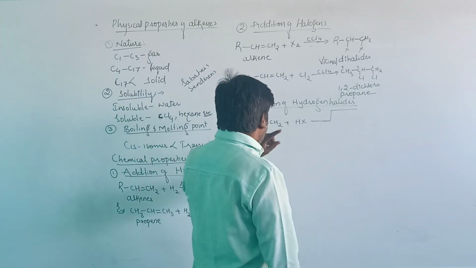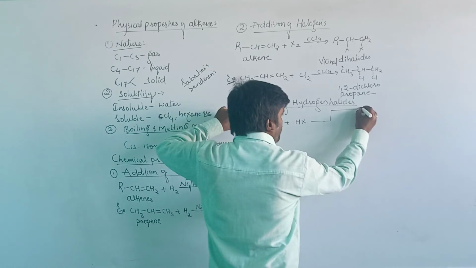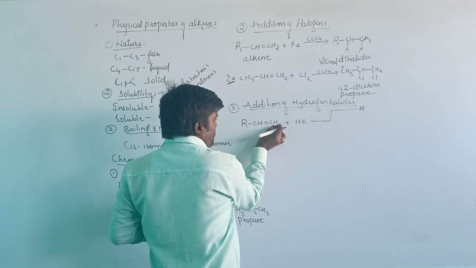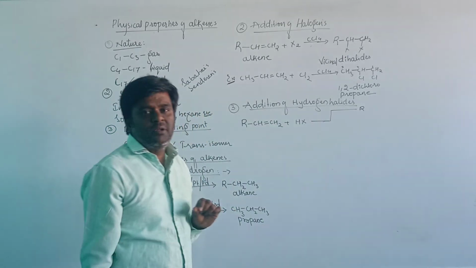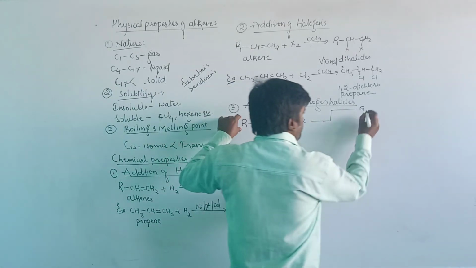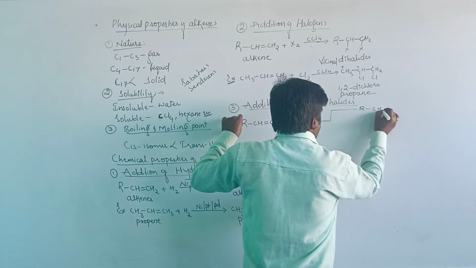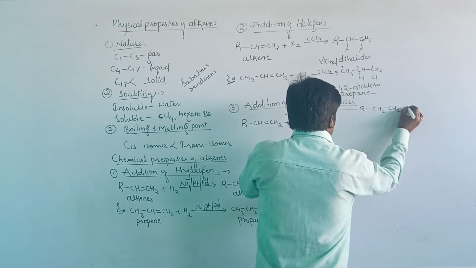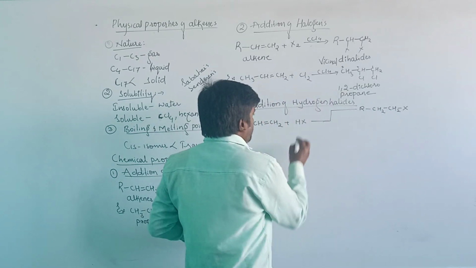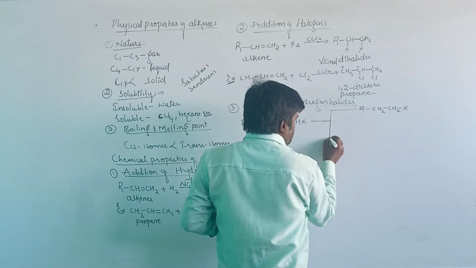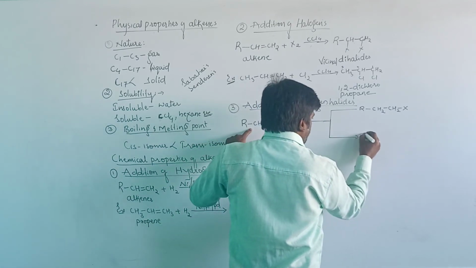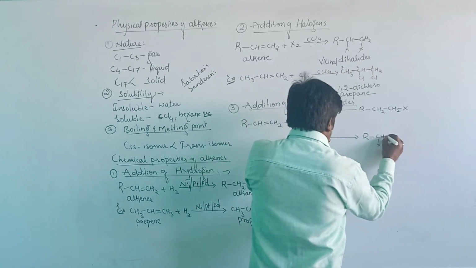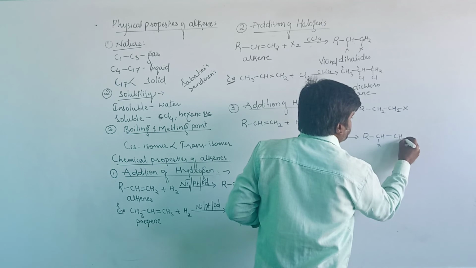Let us see the first possibility: R CH2 CH with hydrogen attached, then X. In the second type of reaction, it is R CHX CH3.